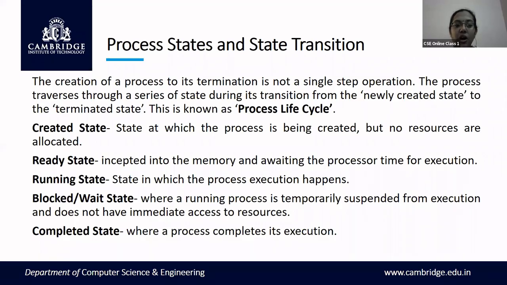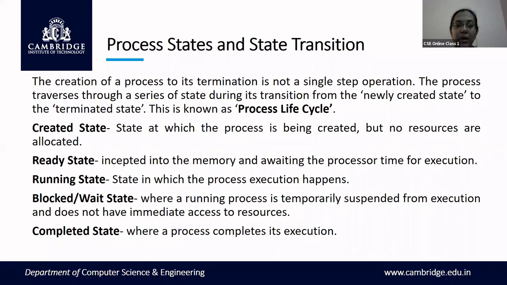A process will enter into a blocked or wait state when another process with a higher priority enters and needs the resources acquired by this process. In such a case, the currently running process will be blocked, or put into a wait queue. A wait queue is different from a ready queue. A wait queue is where temporarily suspended processes are put, and they wait there until they get the resources they were using.